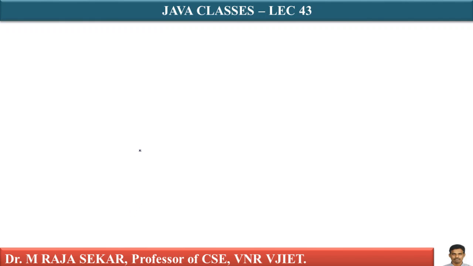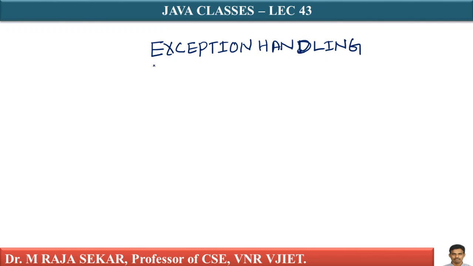In this lecture, we will try to understand a beautiful mechanism in the Java programming language, that is exception handling. Of course, you have the same mechanism in the C++ programming language as well.